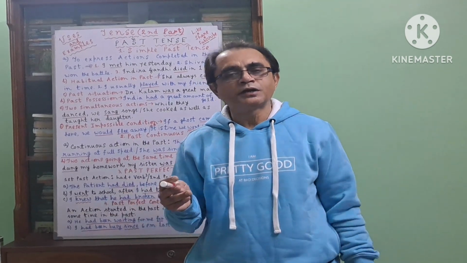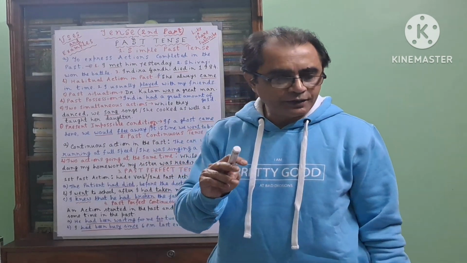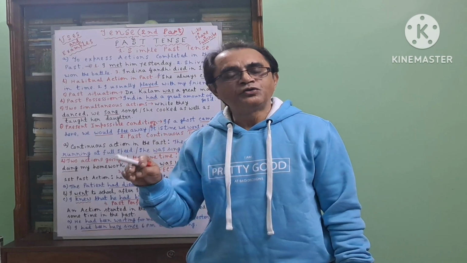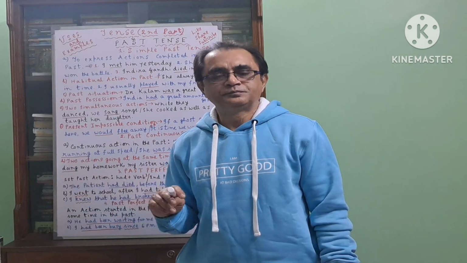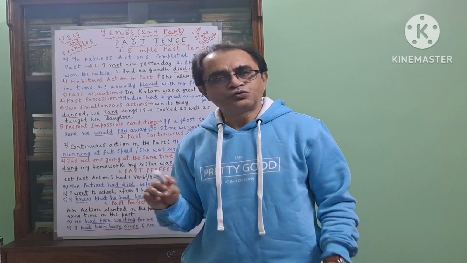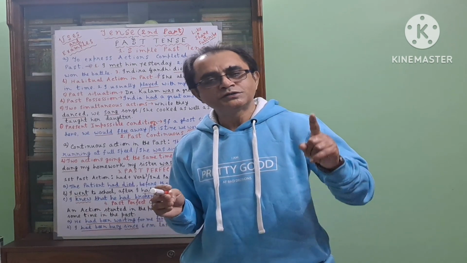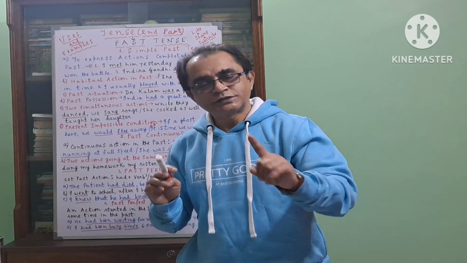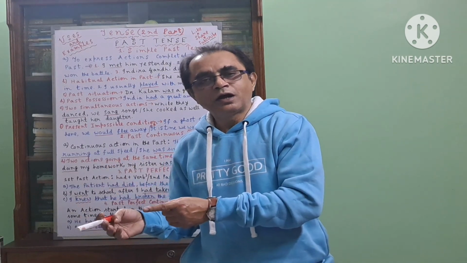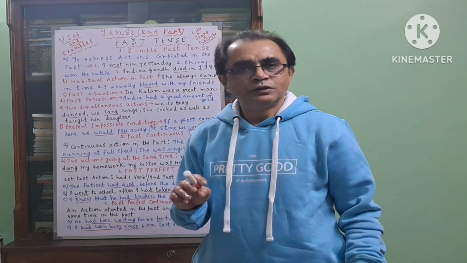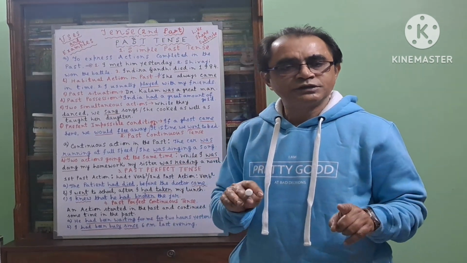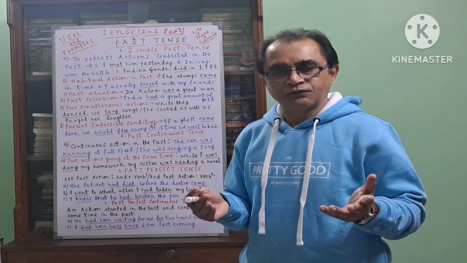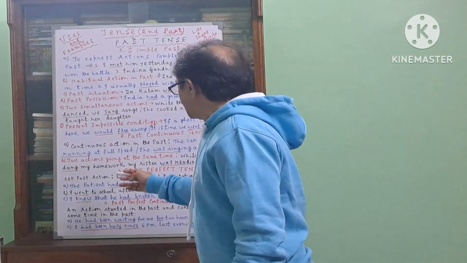For example, you can say that I had gone to school at 8 a.m. yesterday. I went to market at 4 p.m. So two actions, both are past. The first one, going to school, happened first. So I had gone to school. The second one happened later. I went to market at 4 p.m. So two past forms come here to express past perfect tense. Look at the example.